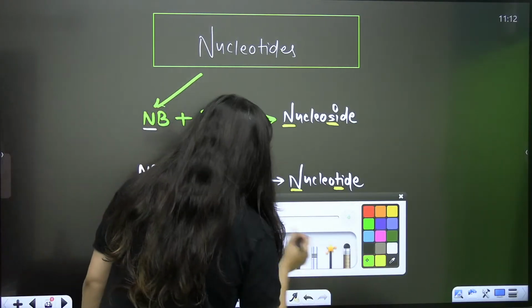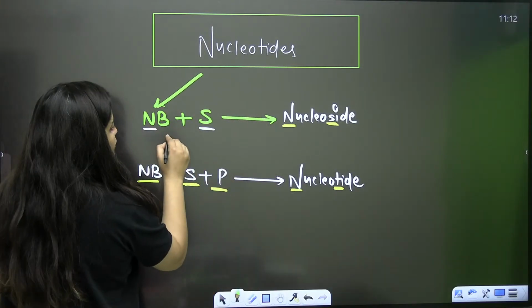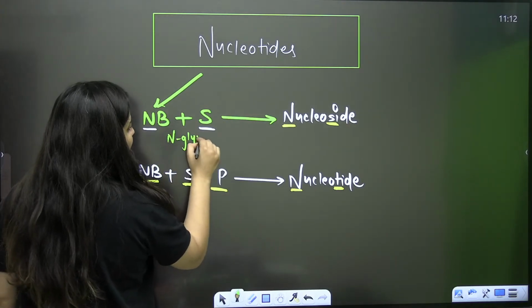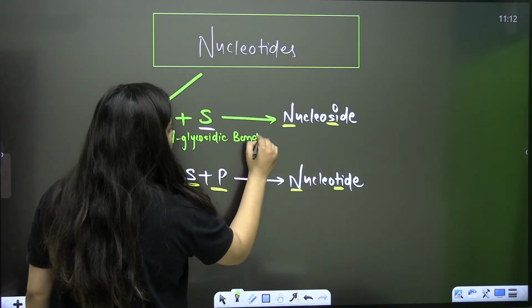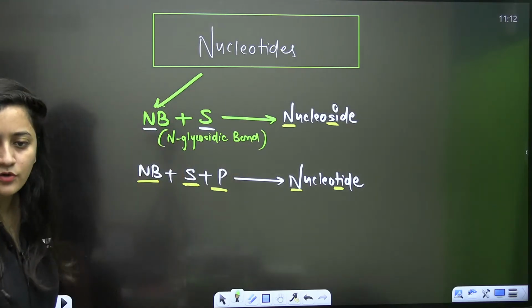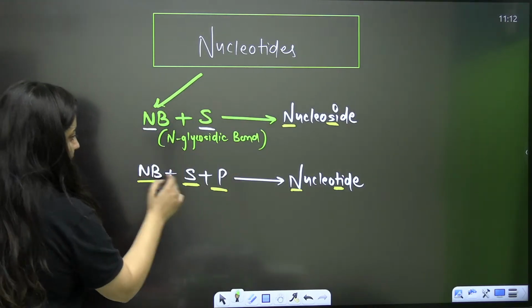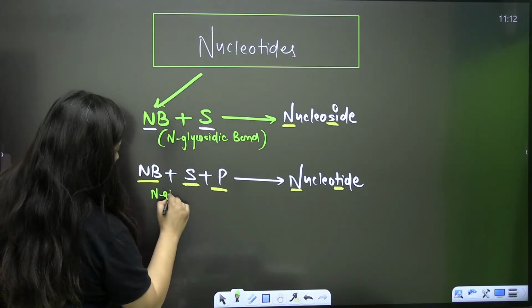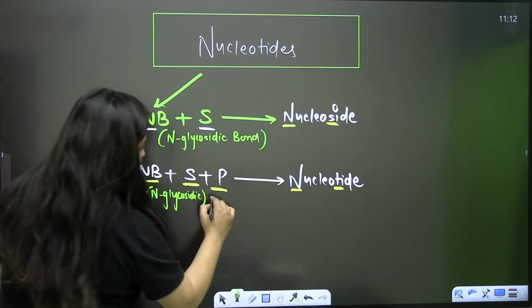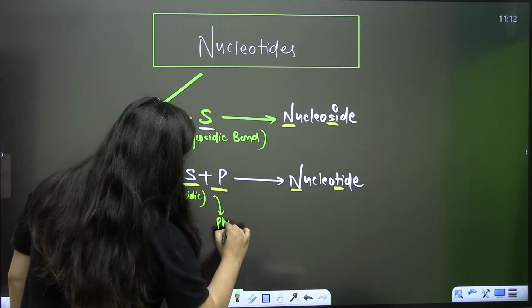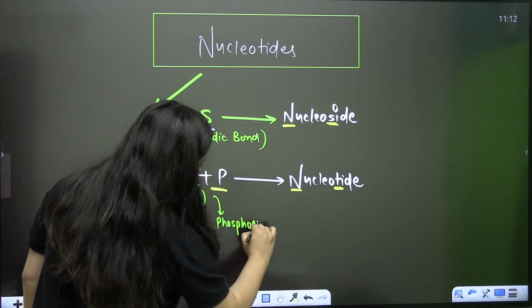Now Priyanka, what you have to remember here, bacha, nitrogenous base and sugar join with the help of an N-glycosidic bond. And when your sugar and phosphate join, there will be the phosphoester bond.